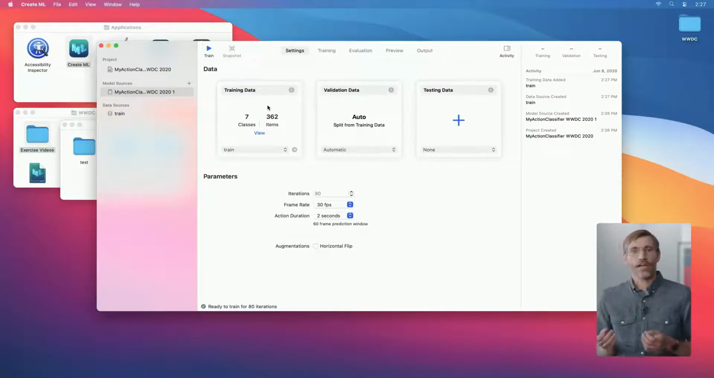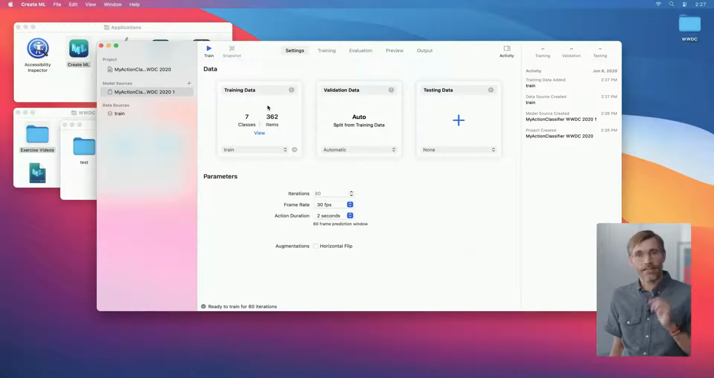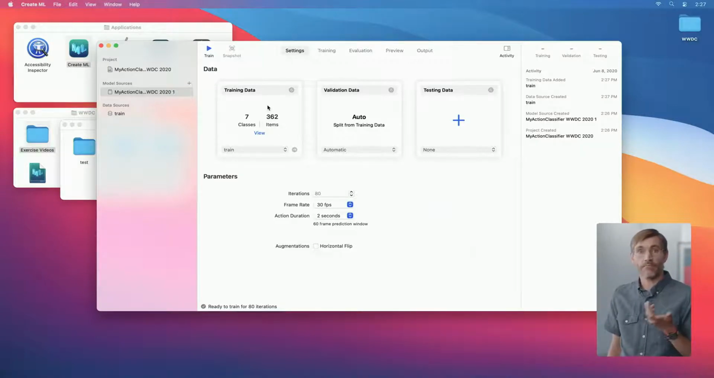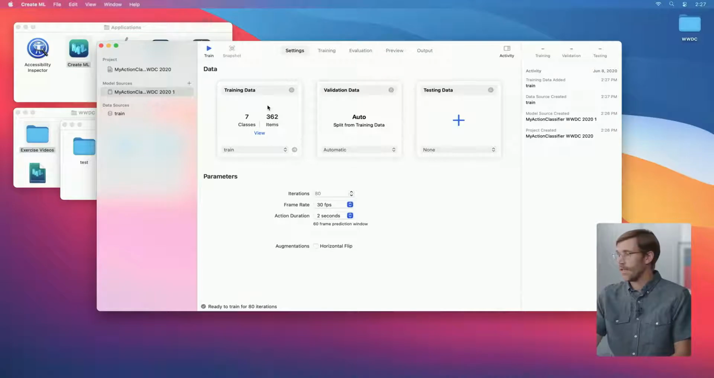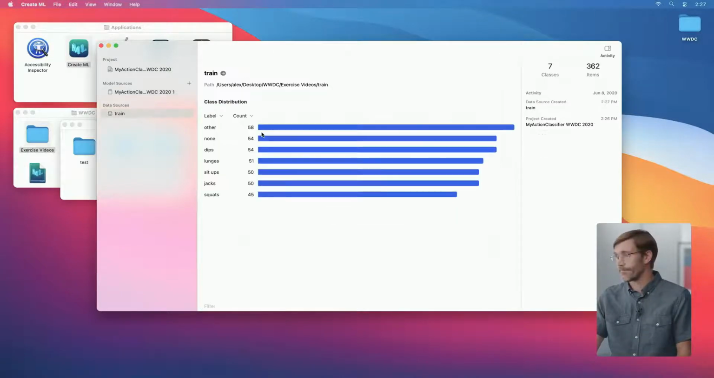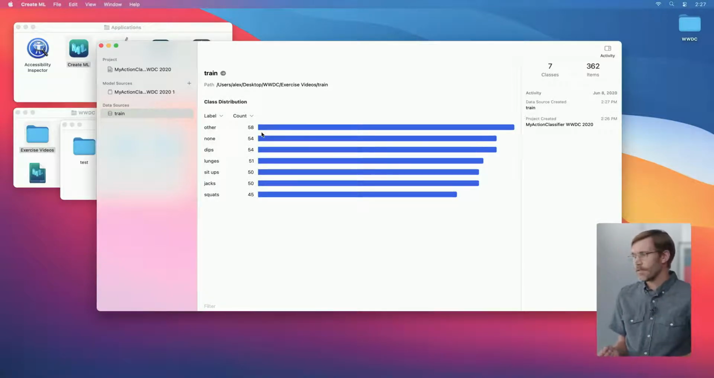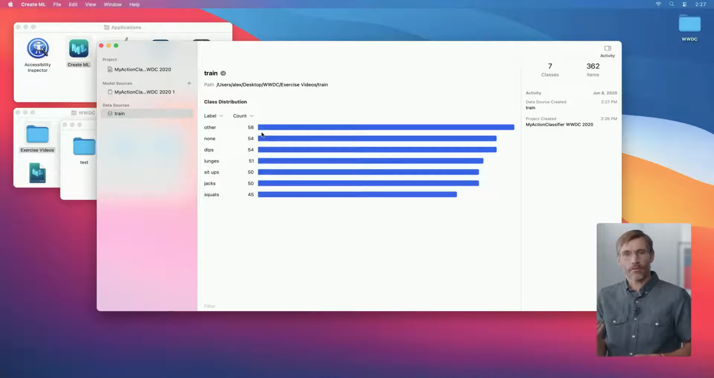The CreateML app checks the data's in the right format and tells us a little about it. It says we've recorded 7 classes. That's the 5 exercises, plus 2 negative classes, other and none. It also says we recorded 362 items, videos. We can dive into this using the data source view. Here we can see that each action has around 50 videos. That's what you should aim for when building your project.